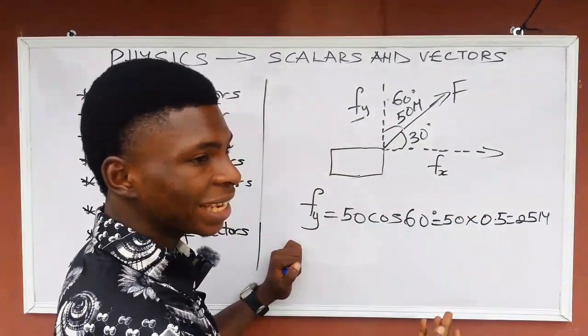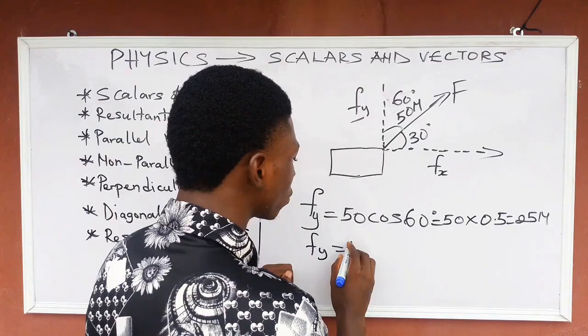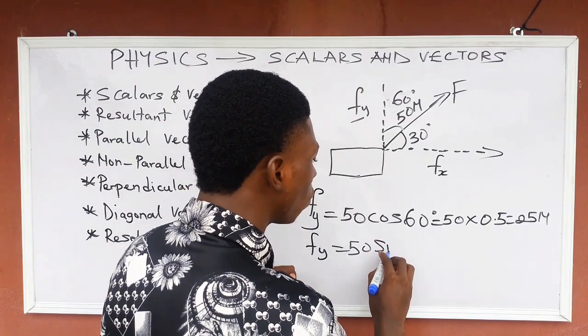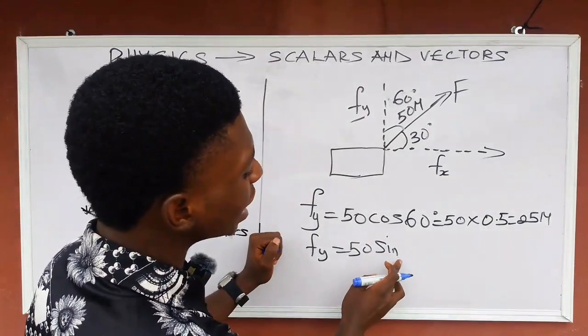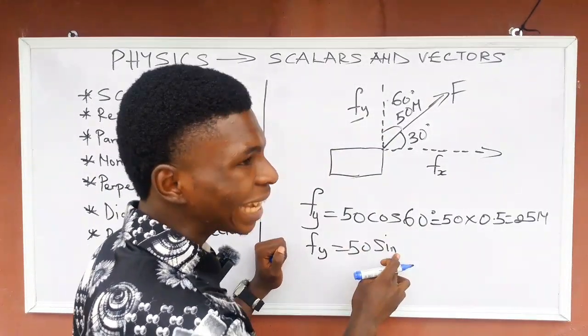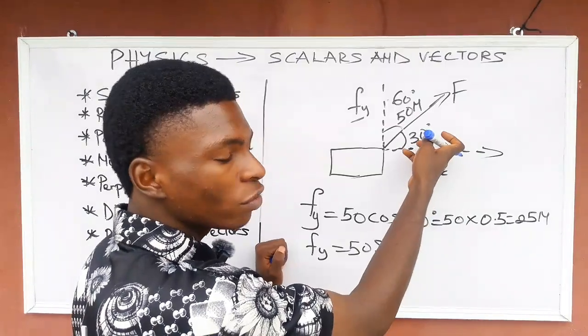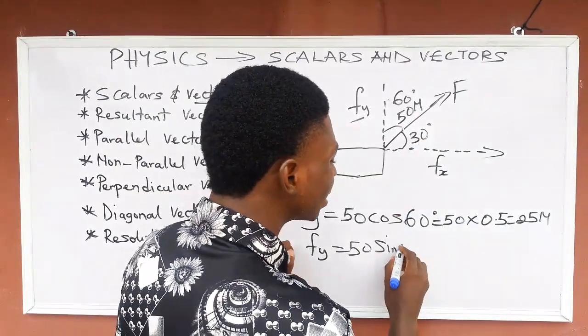I can still use sine, and I will still get the same answer. Fy is equal to 50 sine what? If you have to use sine, you're not going to use the angle of this component again. You are going to use the angle of the other one, which will be 30 degrees.